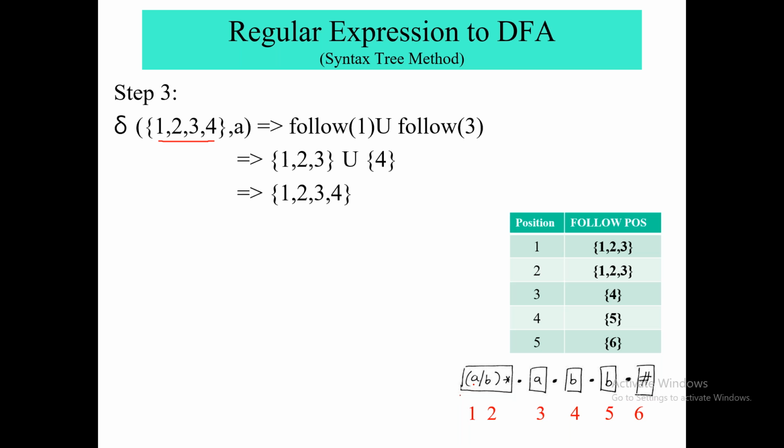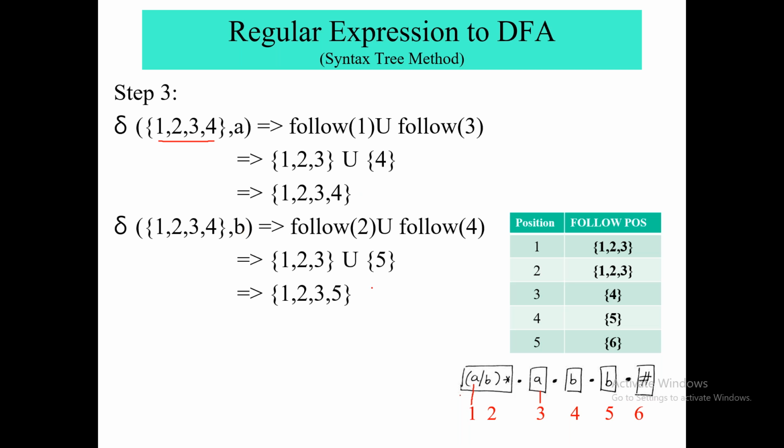So their answer is 1 and 3, right? So you can write here follow of 1 union follow of 3. So your answer is 1, 2, 3, 4, same as it is. Okay, so this is not your new state.